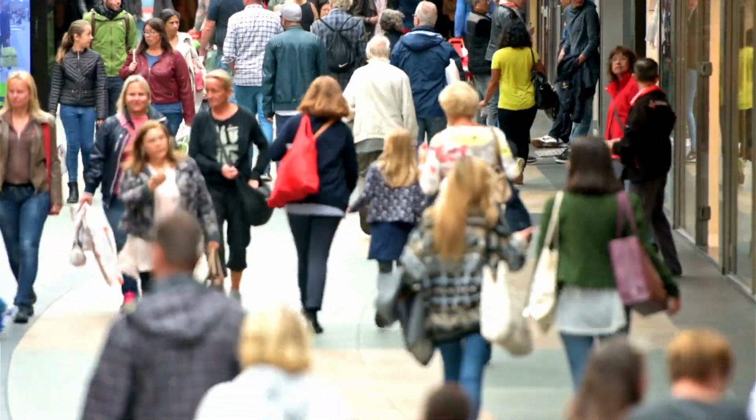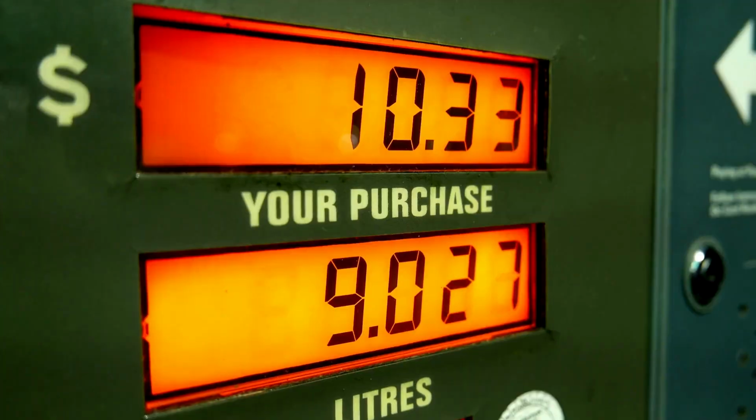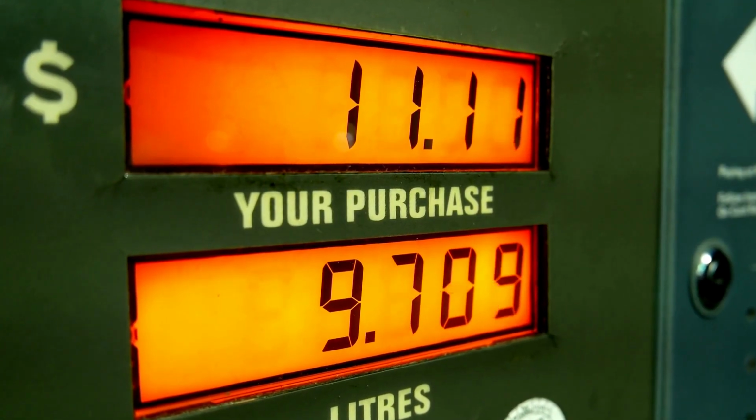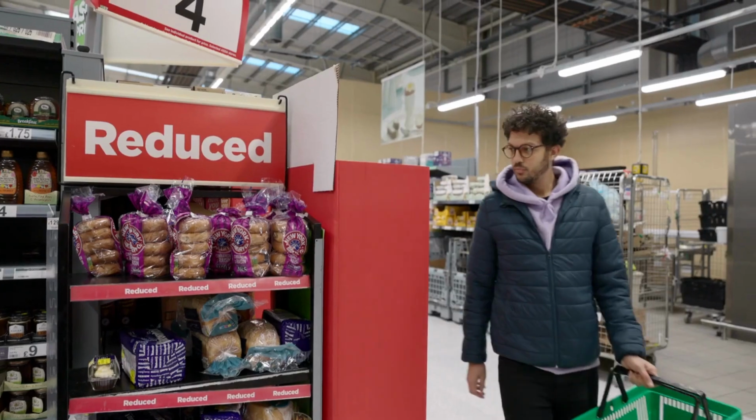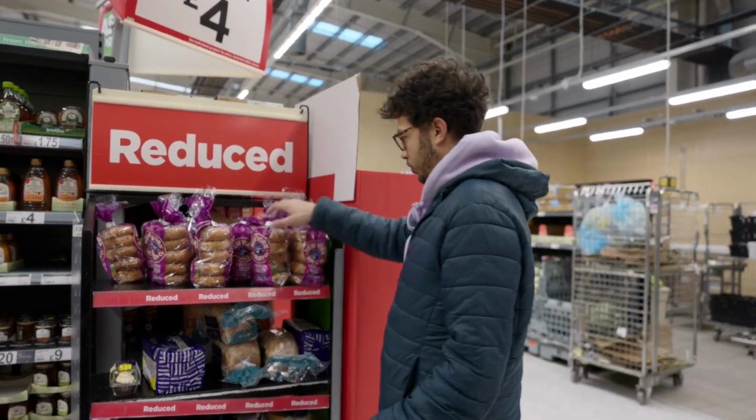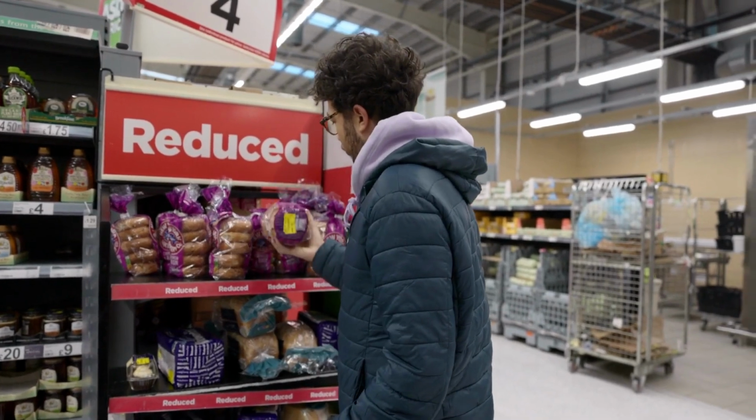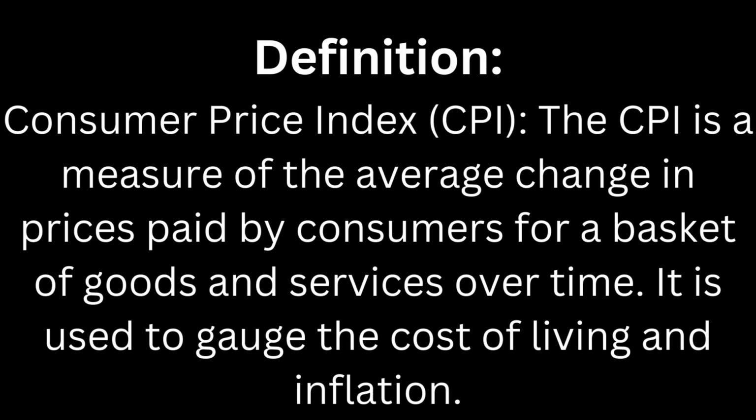The Consumer Price Index, commonly known as CPI, is a crucial measure that tracks how the prices of goods and services change over time. It helps us grasp the overall cost of living in an economy and how inflation impacts our wallets. So the definition is, Consumer Price Index, CPI. The CPI is a measure of the average change in prices paid by consumers for a basket of goods and services over time. It is used to gauge the cost of living and inflation.